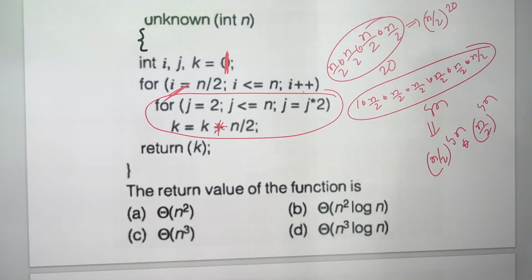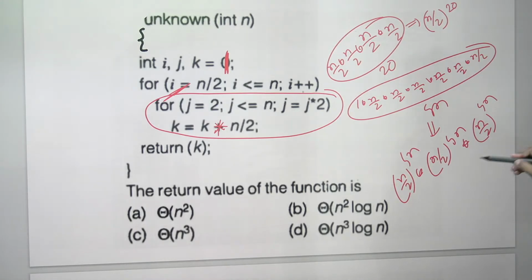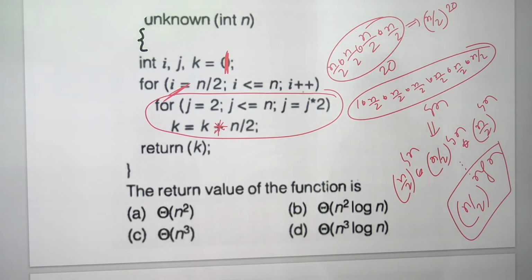Again multiplied, n by 2 log n. Next one, i is equal to 3, same, n by 2 log n. So if you observe clearly, it will become n by 2 whole power n log n. In the previous case, it was n by 2 n log n below.